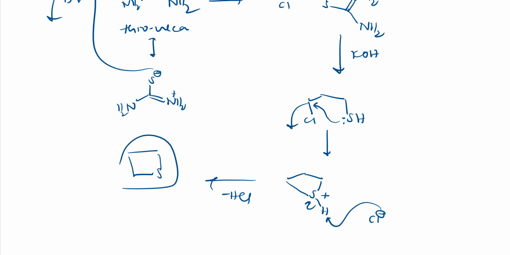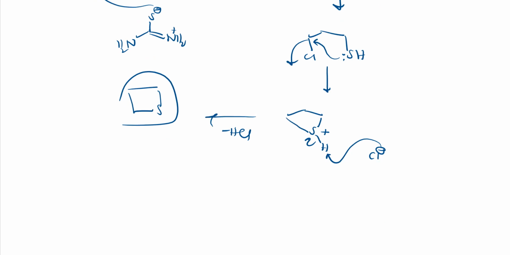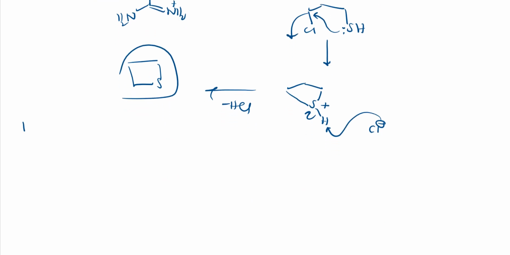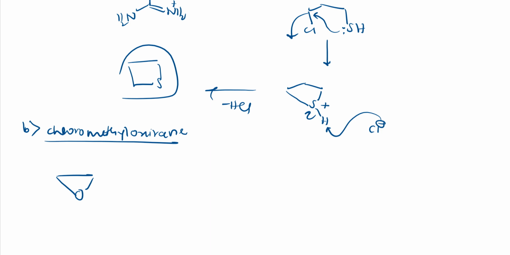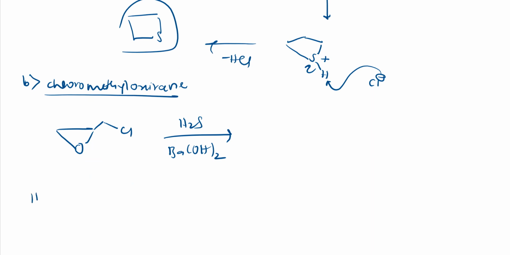So this is also one interesting reaction, right? So the next reaction, it is nothing but I will use this chloromethyl oxirane. Oxirane means a 3-membered heterocyclic compound containing oxygen. So CH2Cl, like this I have used. To this I will add H2S and barium hydroxide. So it acts as a strong base, barium hydroxide. So what is there? H2S is there. So sulfur has a lone pair. So it will give like this.